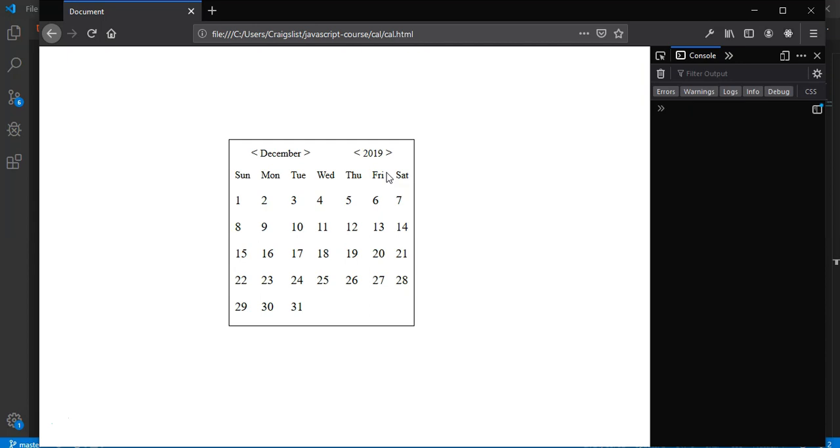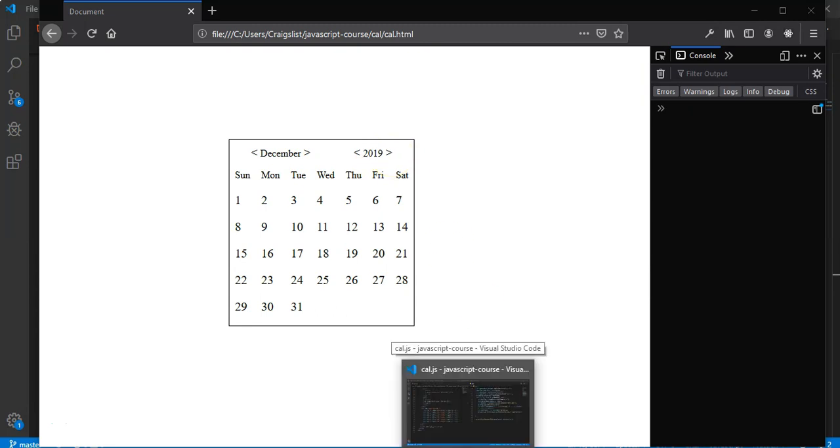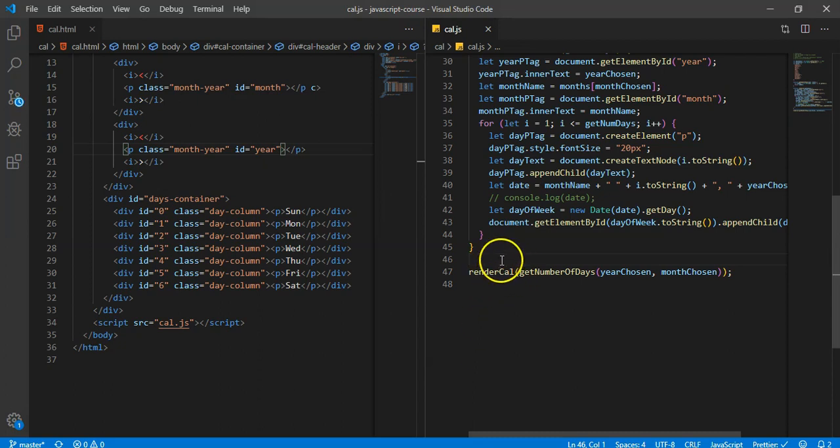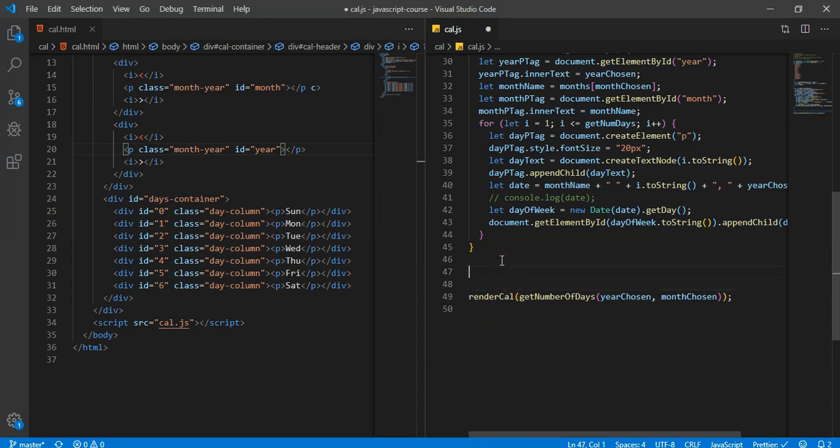Now, the next part of it is going to be when we click on these buttons, we want to get the next month or the next year, like, so we'd add a month on. So basically this would become January and this would become 2020. All right, so let's do that now. So let's go back into our editor. And what we're going to do is we're going to create, let's see.